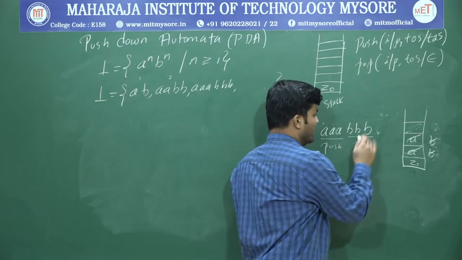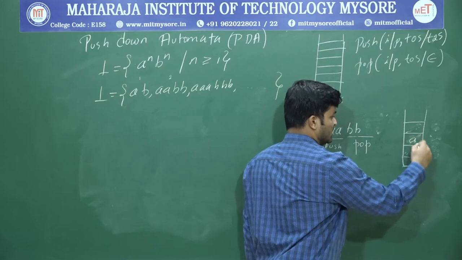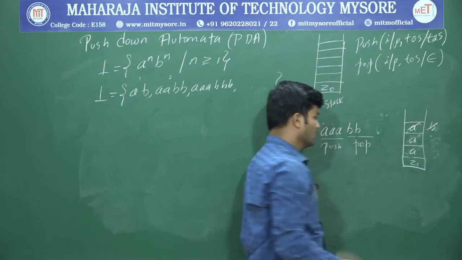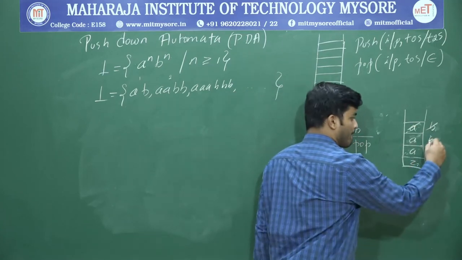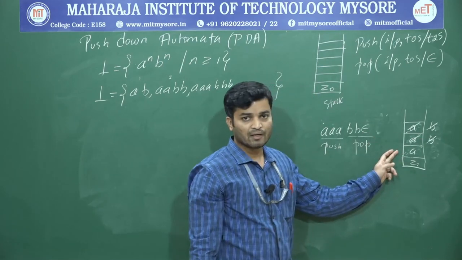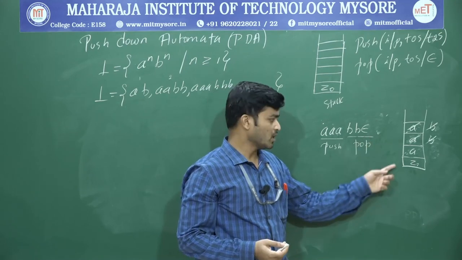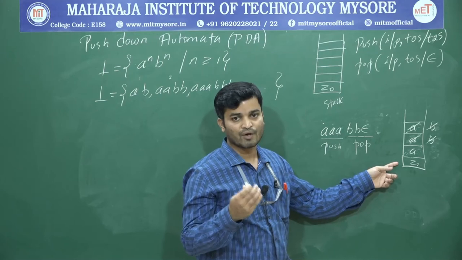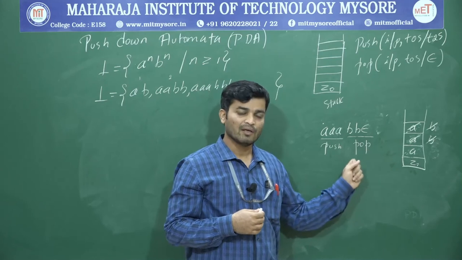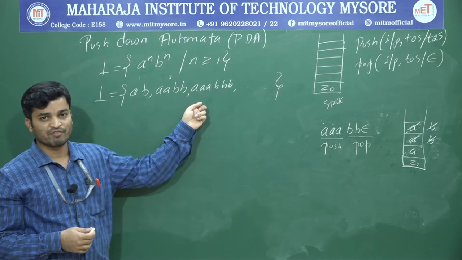In the same way, if you have 3 A's and 2 B's, 3 A's will be at the top of the stack. For the first B, I am going to pop out this one, and for the second B, I am going to pop out this one. Now the string is over, and what's the top of the stack? A. This is not a valid string. When is it valid? Whenever the string is over and the top of the stack is Z naught, only in that case you have to accept it. In all the remaining cases, you are not supposed to accept that string, because it does not belong to the given language, A to the power of n and B to the power of n.